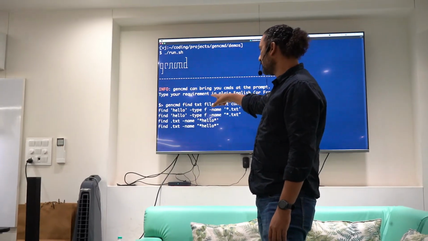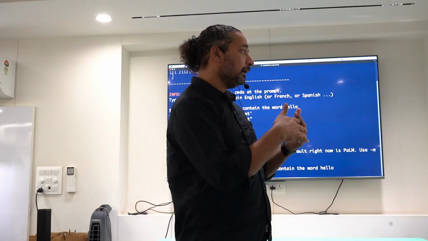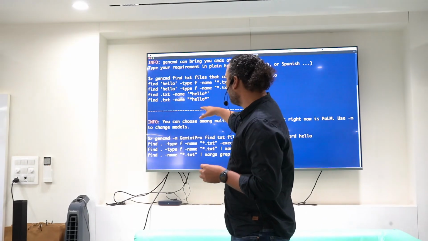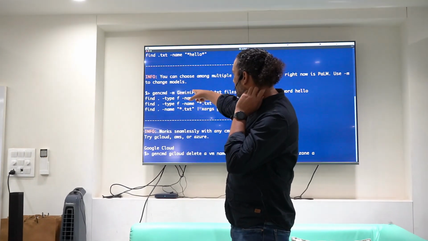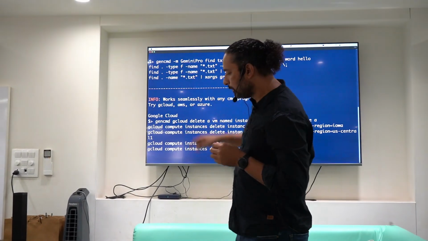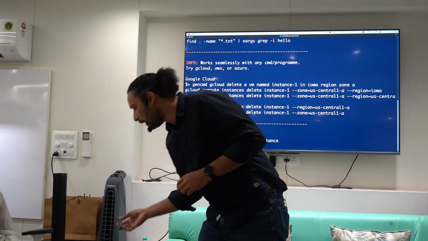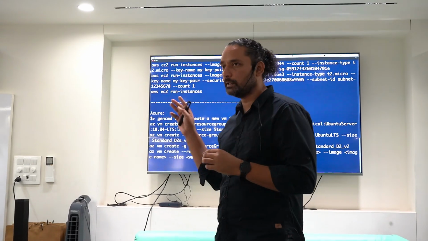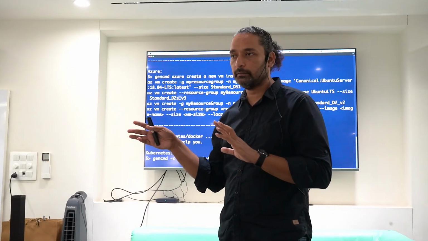If I say gen command and give any prompt, it will give me all those results in line in the command line itself. So I don't need to shift to a browser, I don't need to run searches and then copy paste things and bring it back into the command line. I ask anything I want. And I can also run it with different models. If you see the command there, it says gen command minus m gemini pro. So I'm routing it to either PaLM or Gemini Pro or any other backend LLM. Google provides PaLM, Gemini, Gemini Pro, and all that. I'm using any of them to run this.